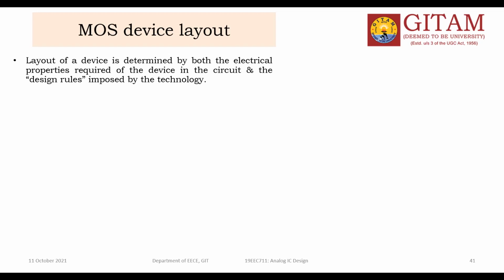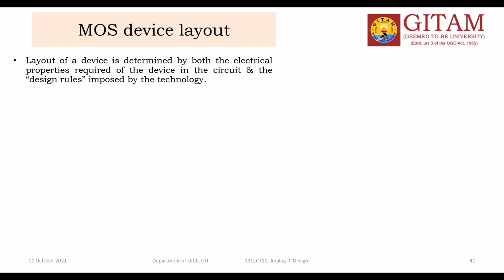Schematic: the circuit diagrams we have seen so far, with MOS transistors, are called schematics. For a schematic, if input is applied, we get some output. We can find the response of a schematic, either transient response, DC response or AC response. Whatever analysis you did earlier in different subjects, all these are schematic responses.